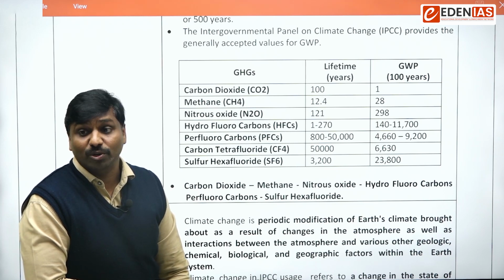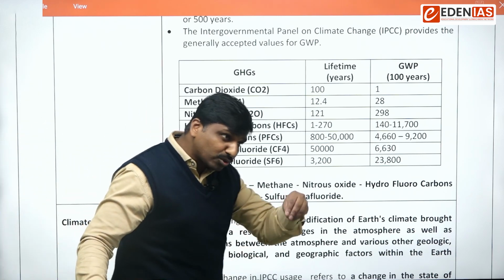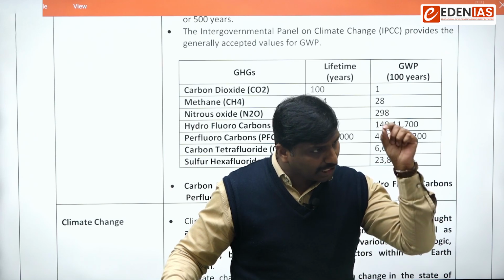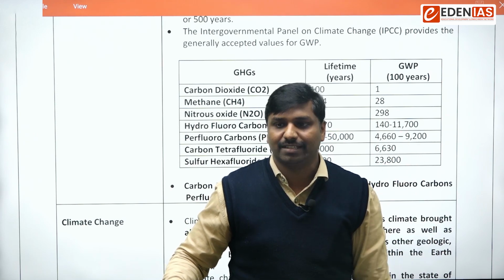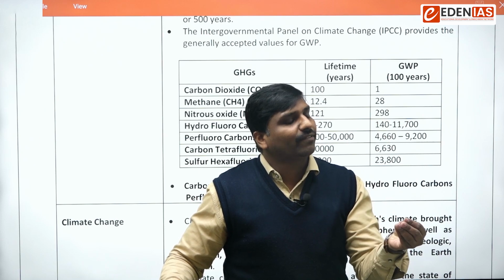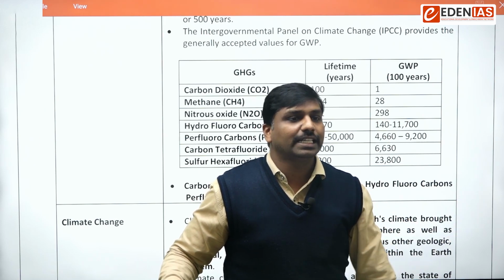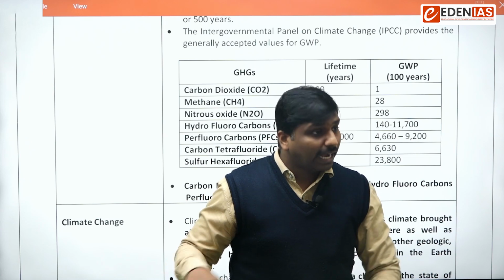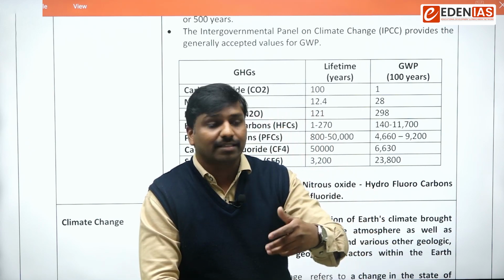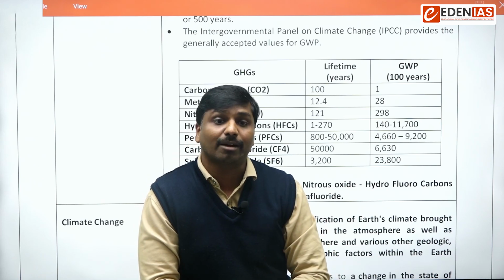If you talk about carbon monoxide, you remember that carbon monoxide is also a greenhouse gas, but the problem is that it is a very short-lived greenhouse gas. Its lifetime is roughly days, let's say 5 to 7 days. And during this time, what happens? Carbon monoxide reacts with other gases, gets oxidized, and is converted into carbon dioxide.